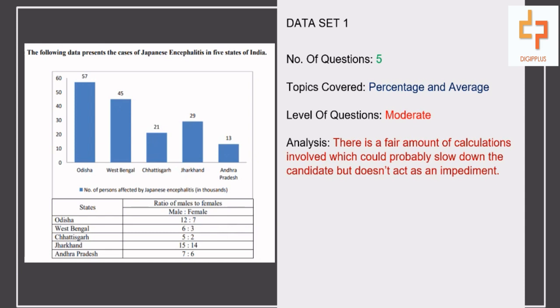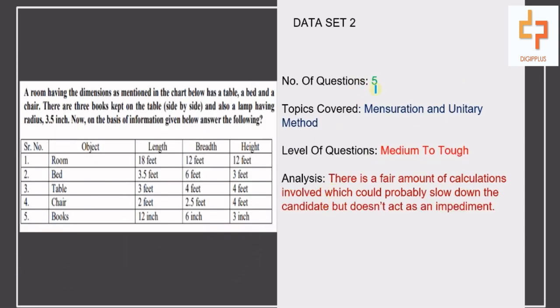Moving ahead, we have our data set number 2, which also had 5 questions. The topics covered were mensuration and unitary method. The level of the questions ranged from medium to tough, and according to the analysis, this section basically required more 10th grade mathematics proficiency, and if the candidate had appropriate knowledge, he or she would have been able to crack these questions.